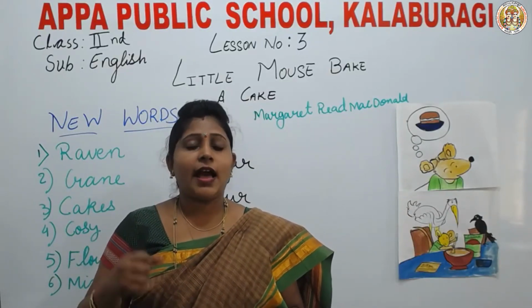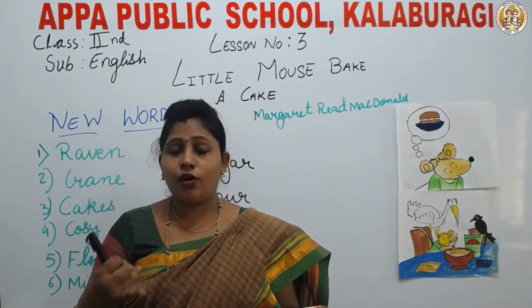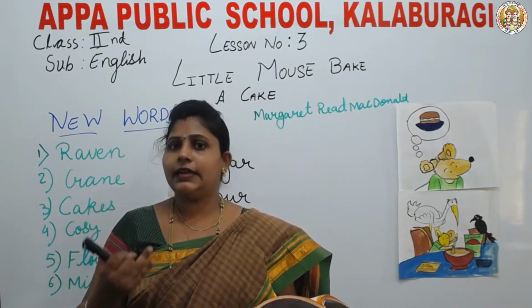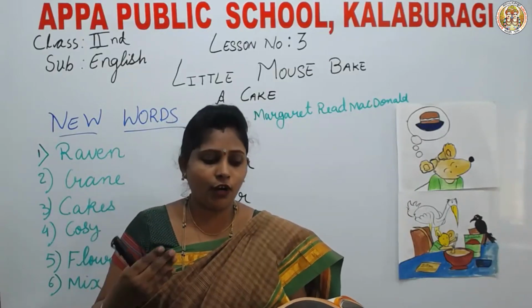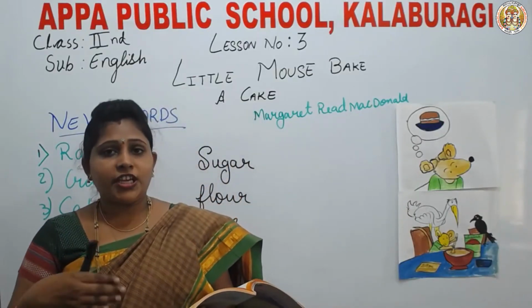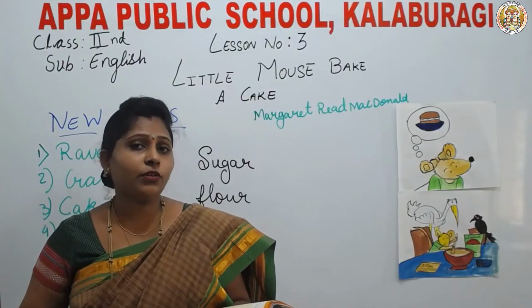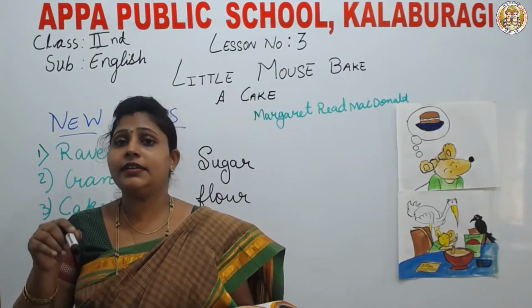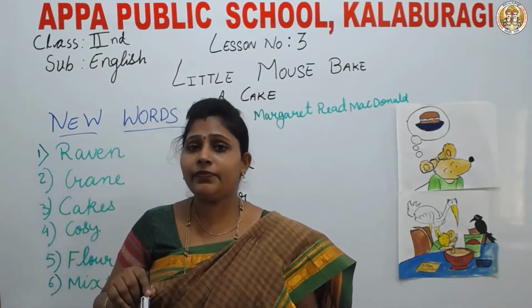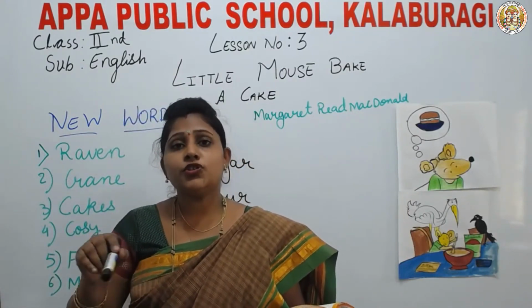The mouse put flour, egg, butter, and water. She put these things in, and what did she do? She stirred until what? Until it became smooth.